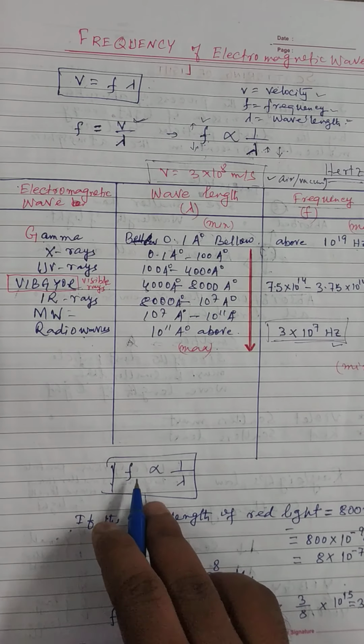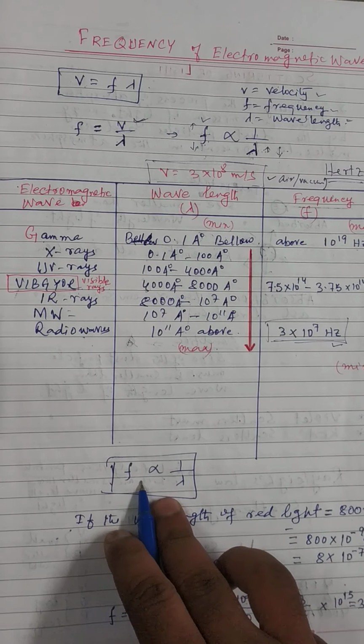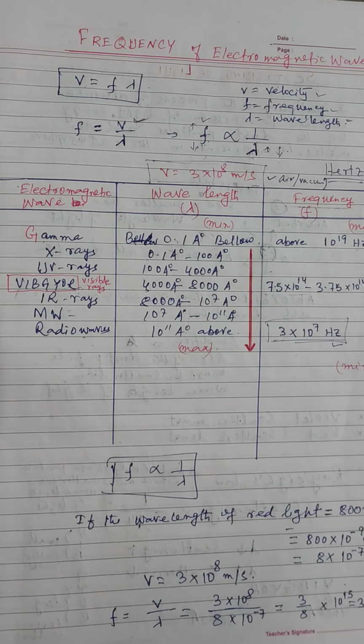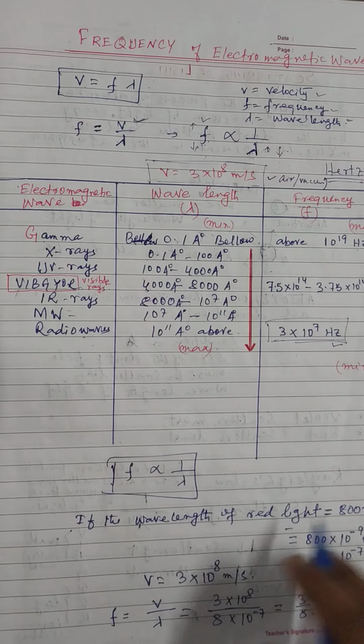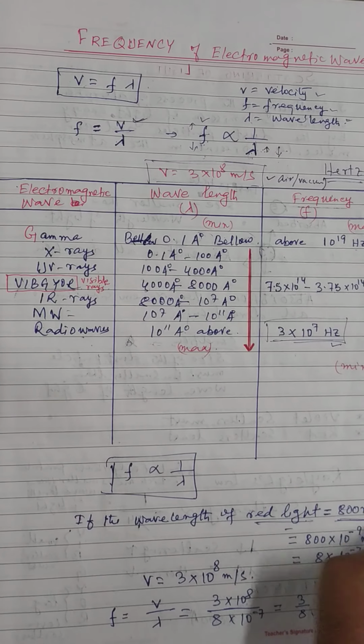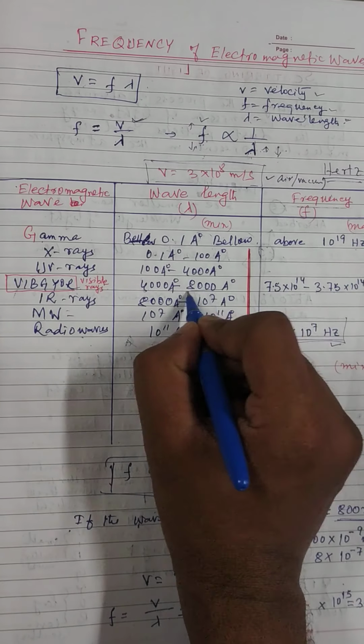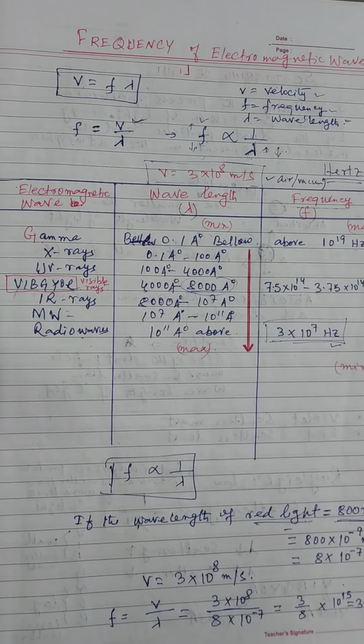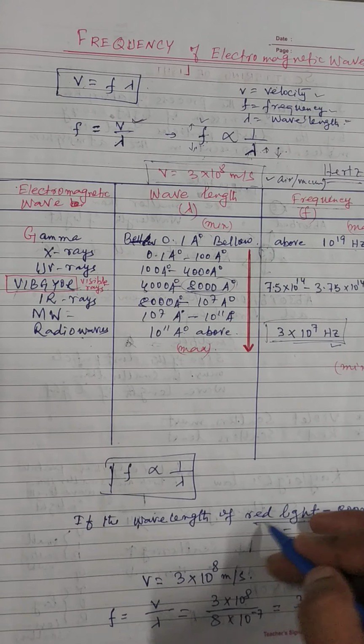Now here we know F varies as 1 by lambda. Now the wavelength of red light, how much? 800 nanometer, so 800 nanometer means 8,000 angstrom. So what is the frequency of the red light?